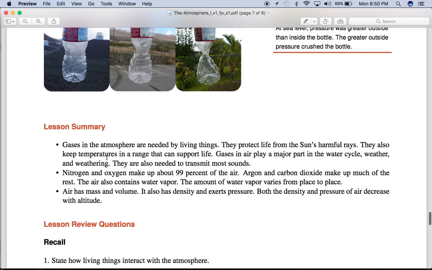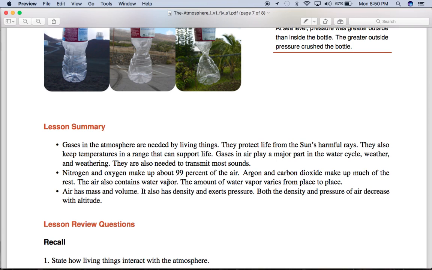In summary, gases in the atmosphere are needed by living things. They protect life from the sun's harmful rays. They also keep temperatures in a range that can support life. Gases and air play a major part in the water cycle, weather, and weathering. They are also needed to transmit sound.